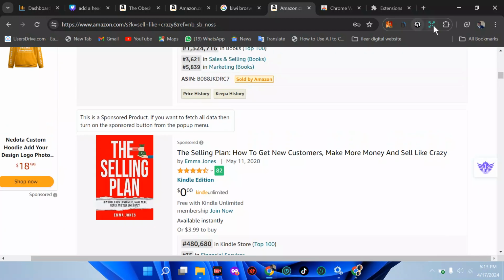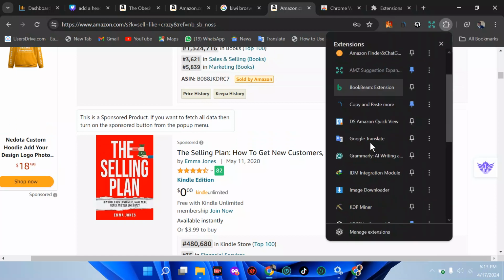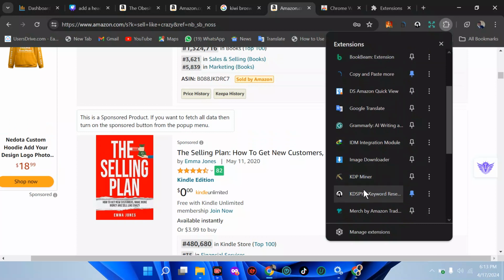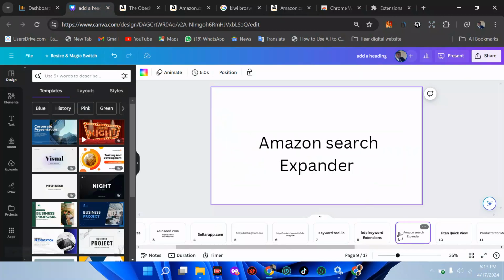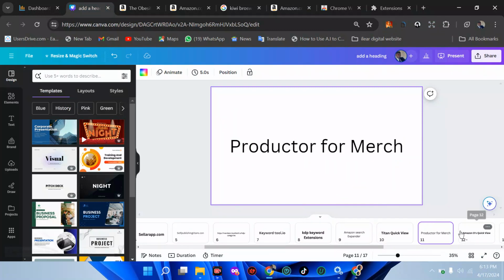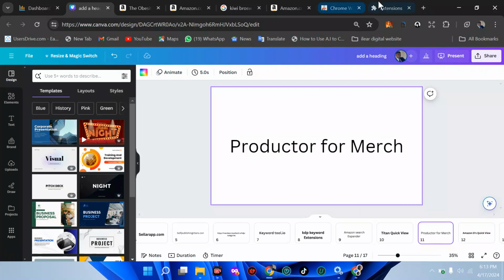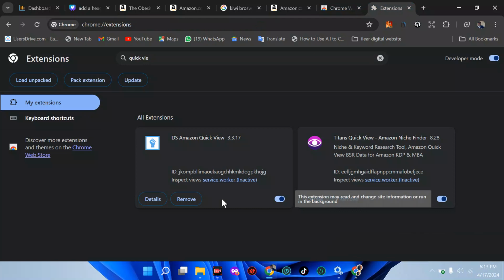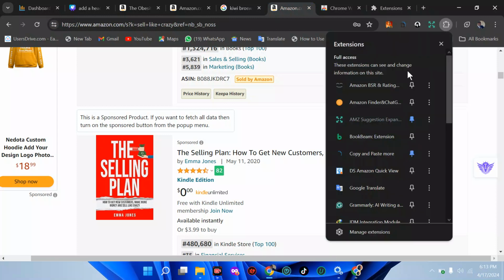Then another extension, which is number 3, is called Productor for Merch. Yes, a lot of people use this Productor for Merch. Yes, I have it here. When I was talking, we talked about Amazon Search Expander. We talked about Titan Quick View. Now we've talked about Amazon DS Quick View. Then we are going to the next one, Productor for Merch. Over my extensions, I talked about Productor for Merch. You see all these are all opened. Then let's just open this extension again. We have Productor for Merch.